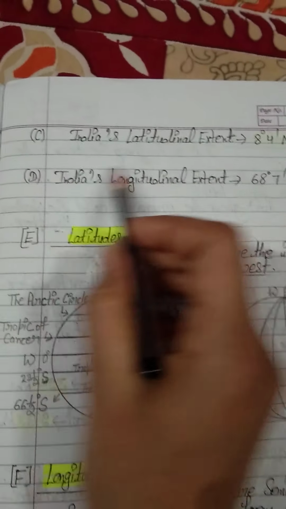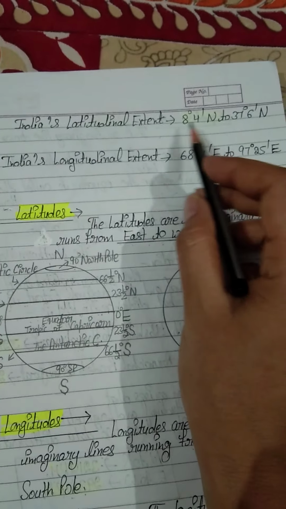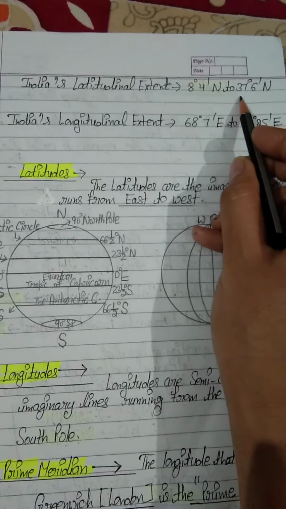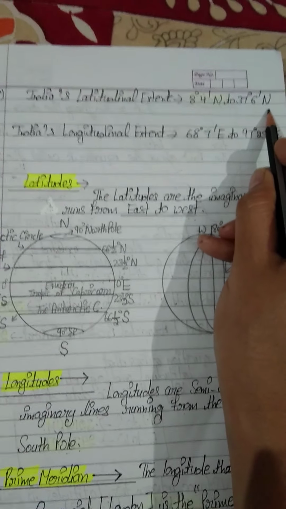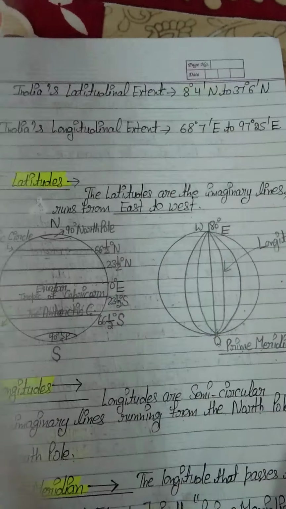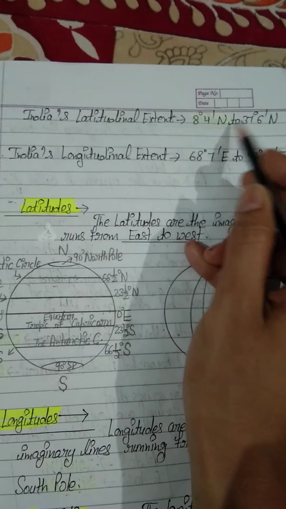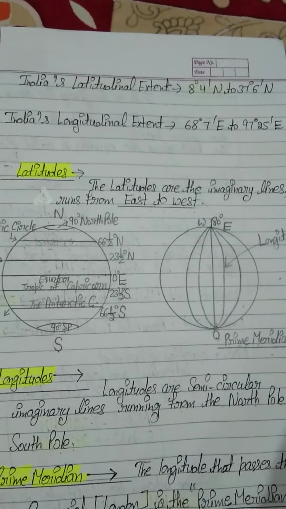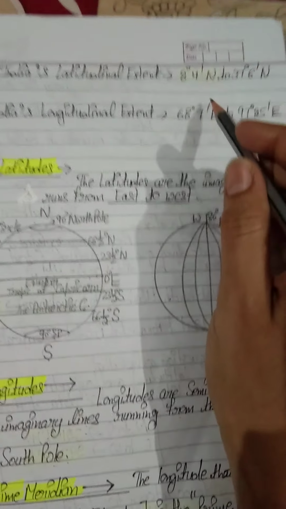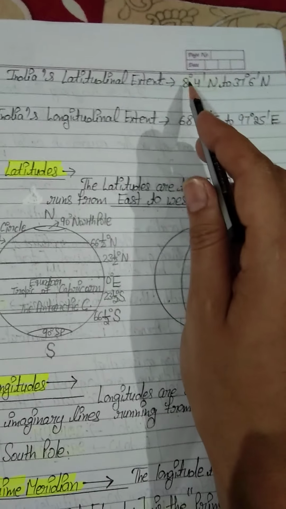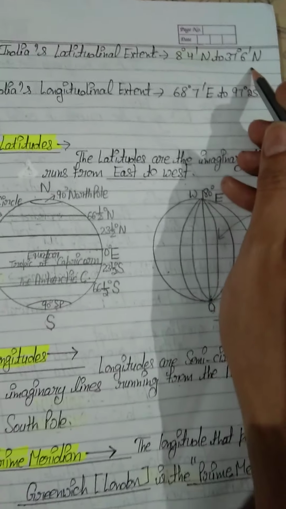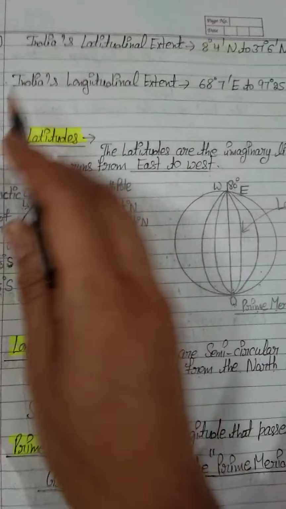Our India's latitudinal extent is 8 degree 4 minute north to 37 degree 6 minute north. Just learn it. I will tell you the reason why we have taken both of the degrees in north. This is also north and this is also north.